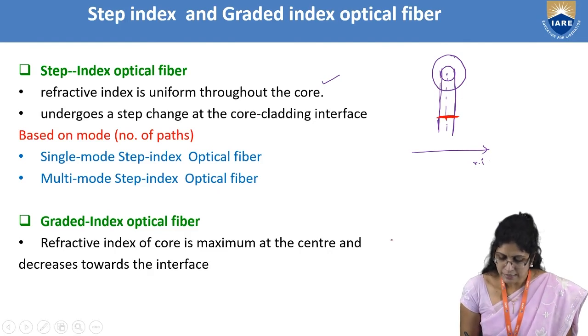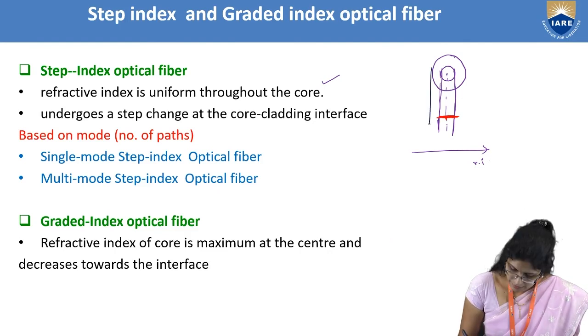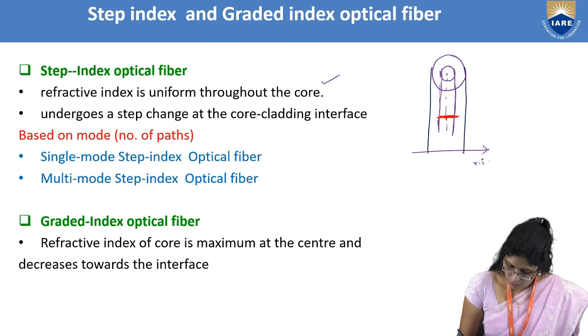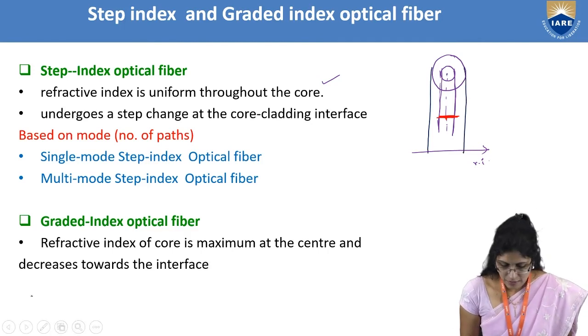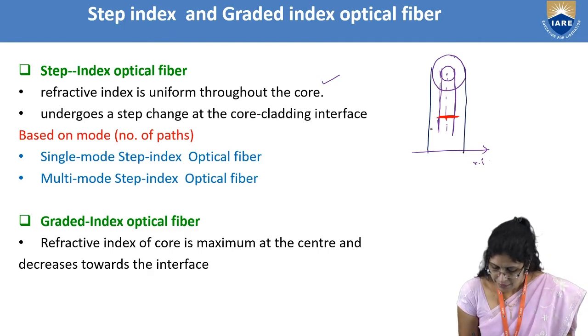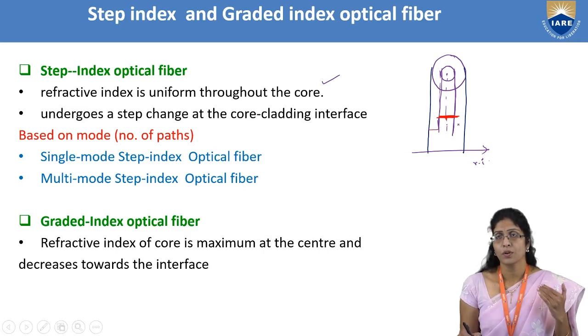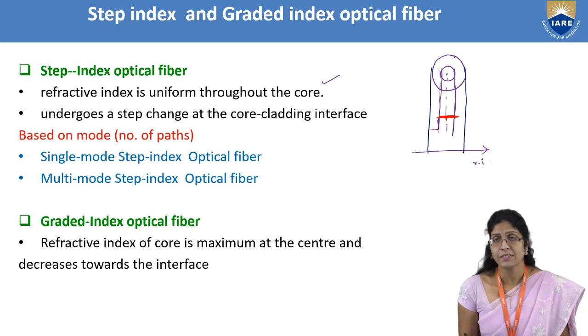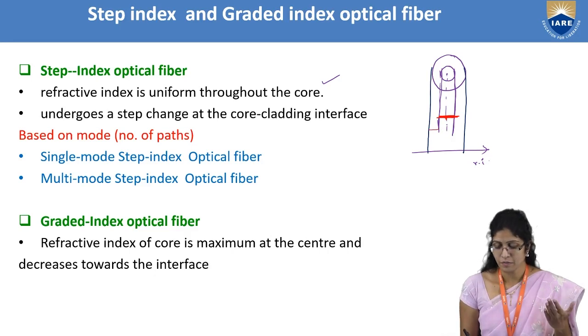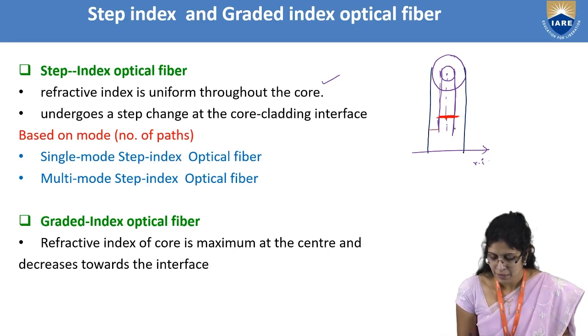And when you take the cladding edges and you see the refractive index, it will decrease. As we know, the refractive index of the core will be higher and the refractive index of the cladding will be lower when compared with one another.